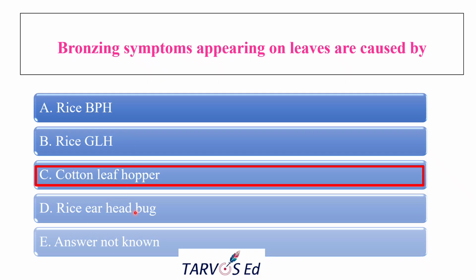And rice earhead bug means this is the Leptocoryza acuta. This will make the developing grains into chaffy grains. So the correct answer is cotton leaf hopper, which makes the bronzing symptom.